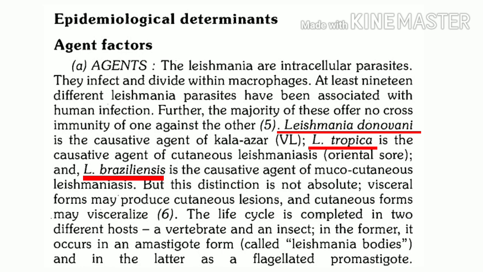And what is the causative agent of mucocutaneous leishmaniasis? It is Leishmania brasiliensis. So once again to recall, visceral leishmaniasis, agent is Leishmania donovani. Cutaneous leishmaniasis, agent is Leishmania tropica. And mucocutaneous leishmaniasis, agent is Leishmania brasiliensis.